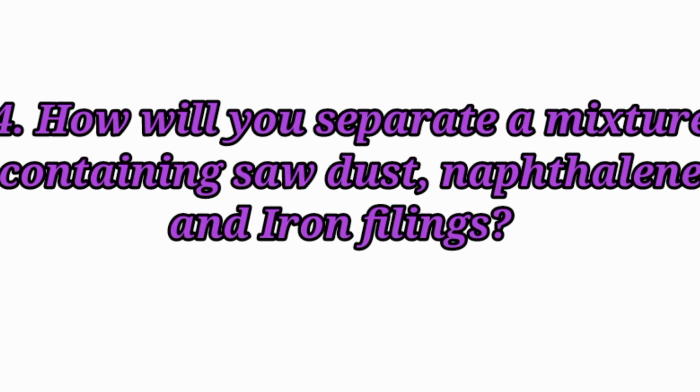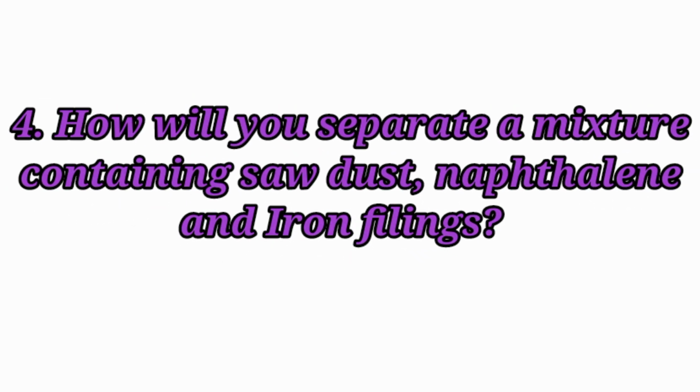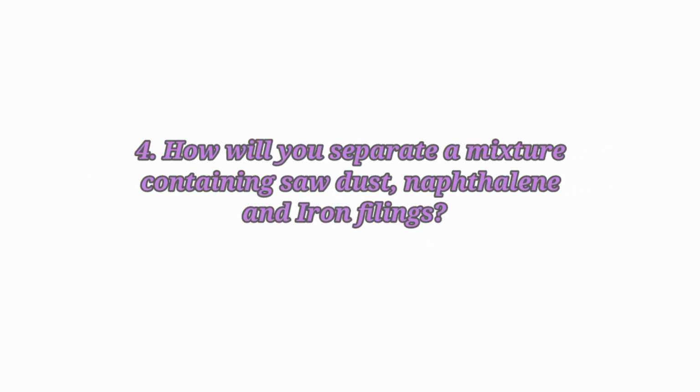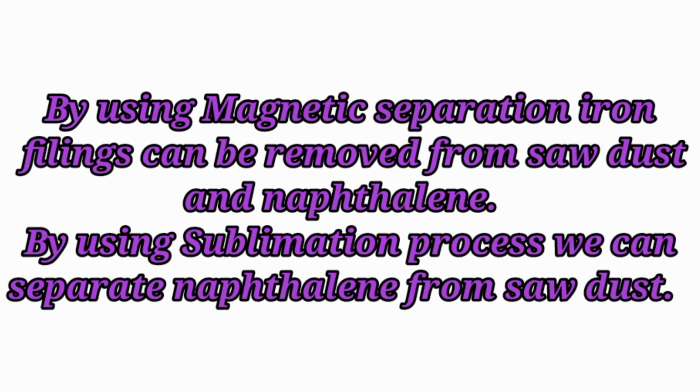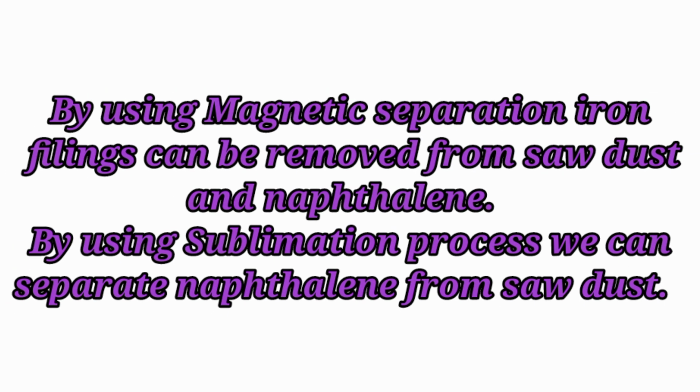Fourth question. How will you separate a mixture containing sawdust, naphthalene and iron filings? By using magnetic separation, iron filings can be removed from sawdust and naphthalene. By using the sublimation process, we can separate naphthalene from sawdust.